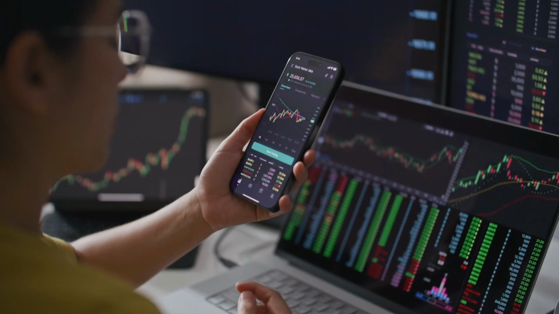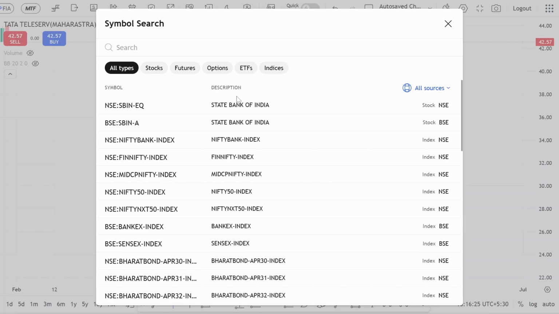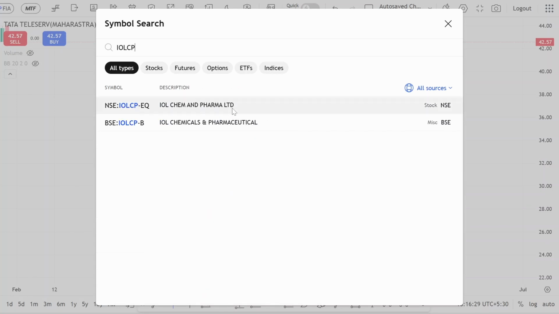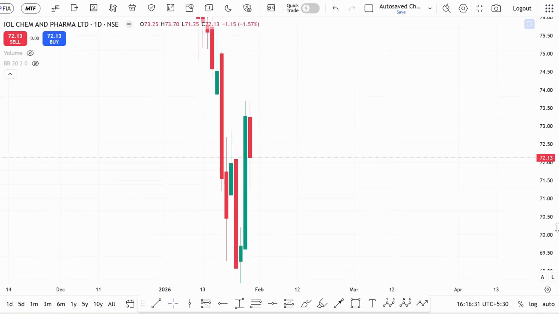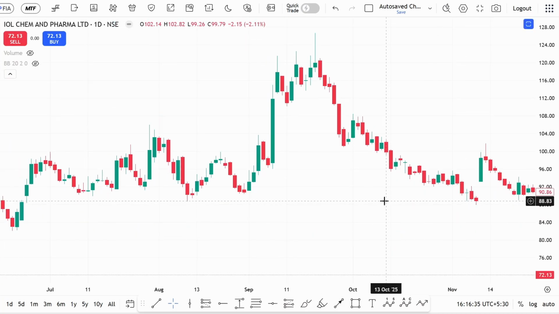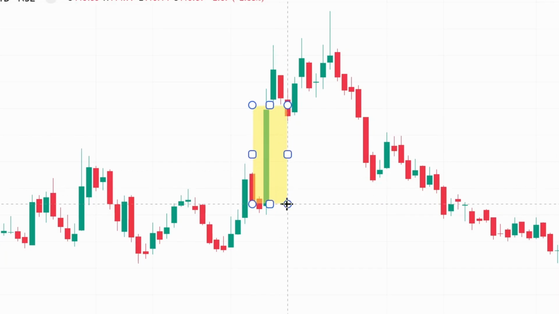So now let's discuss the M1 strategy through examples so that you can understand more deeply. Let's say a few months back I got IOLCP. If you observe this stock, a few months back, exactly this zone. It's a BTST strategy. After my entry, I'm expecting 5% to 20% the immediate next day. So at which location did I get the entry? Exactly at the close of this big green candle.